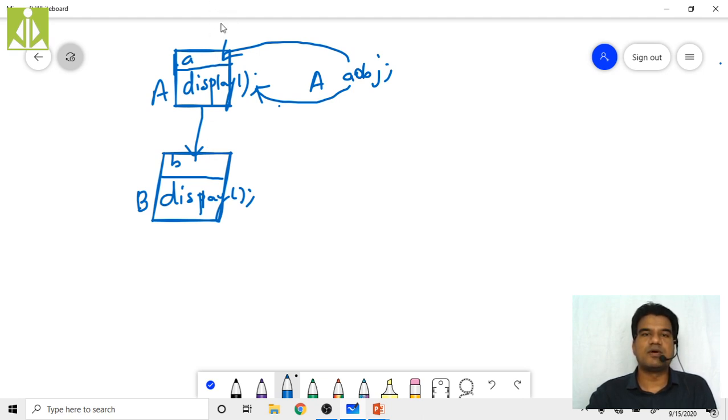Whatever data members and member functions we have in this A class, we are going to inherit them into B class. But the member functions and data members from B class will not go in reverse to the base class.